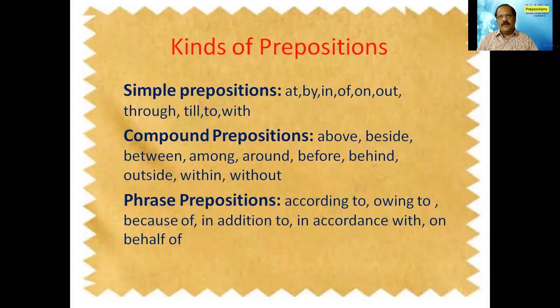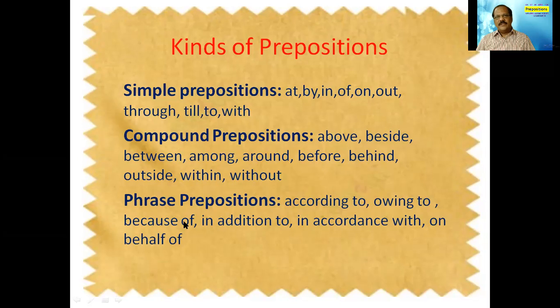For example, the phrasal prepositions are according to, owing to. Look at these words: according to, there are two words. Owing to, because of, in addition to. Look at the words: in addition to, there are three words. In accordance with, on behalf of. So these are what we call phrasal prepositions.